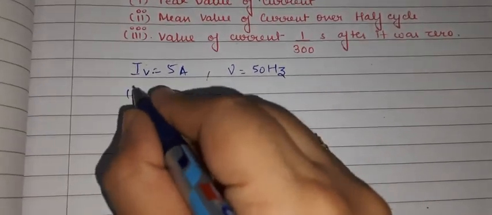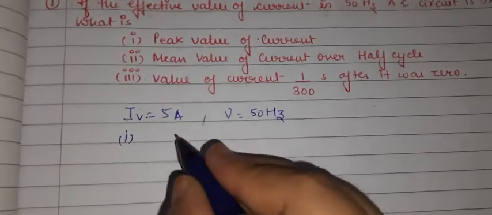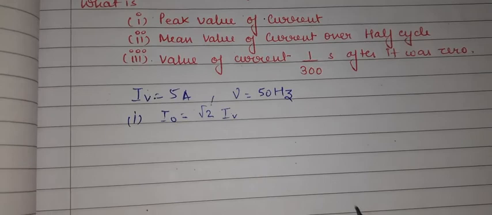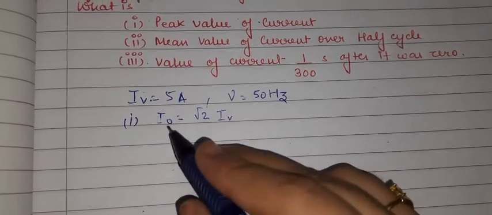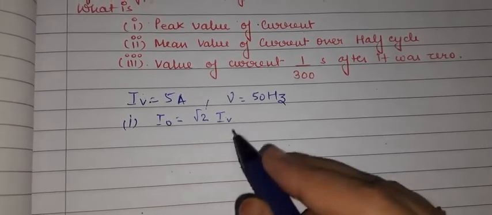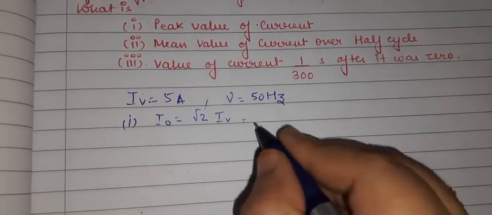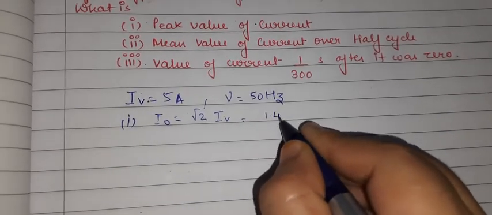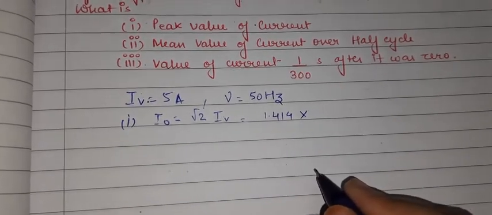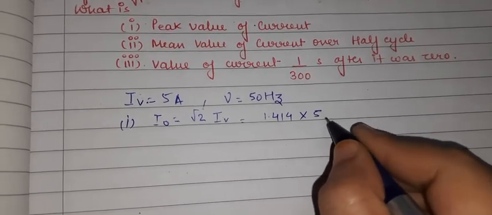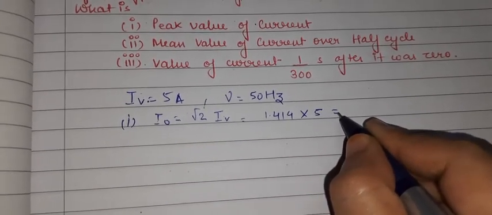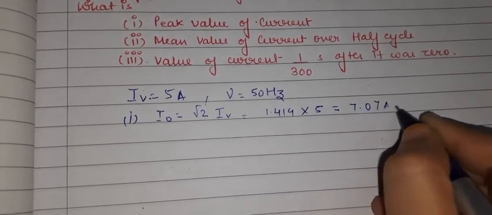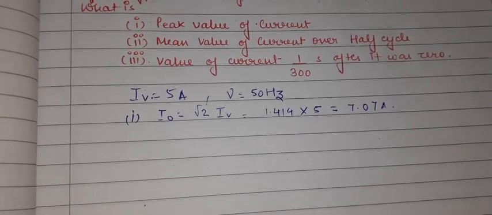For the peak value of the current, I know one relation: I naught is equal to root 2 times I V. We just have to put the I V value and the root 2 value. Root 2 is 1.414. Suppose 5 ampere current is flowing in the circuit; then what is the maximum peak value of the current that can flow? It will be 7.07 ampere. So this is the value for the first part.